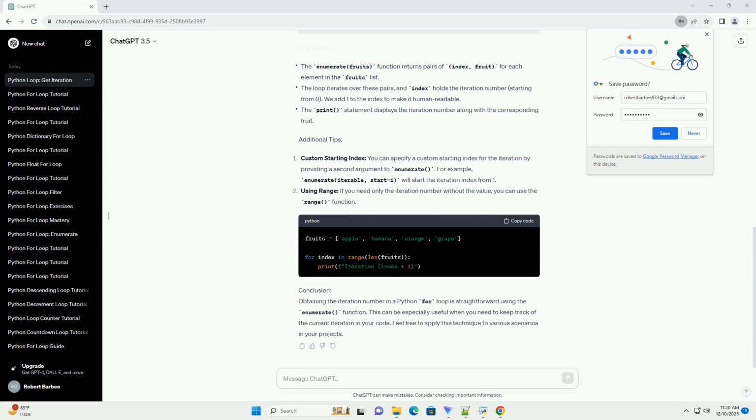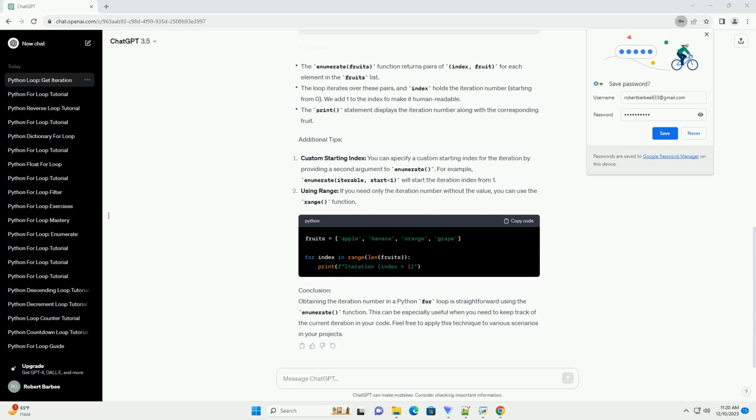ChatGPT. Title: Python for loop, getting the iteration number. Introduction. The for loop in Python is a powerful and versatile construct that allows you to iterate over a sequence of elements. In some cases, you might need to know the current iteration number. In this tutorial, we'll explore how to get the iteration number in a Python for loop and provide code examples to illustrate the concept. Getting the iteration number.